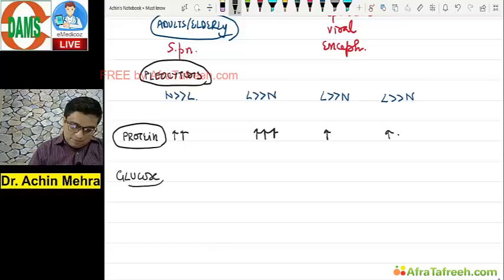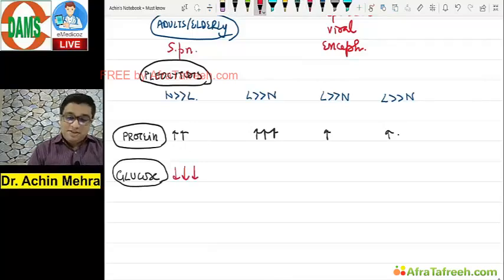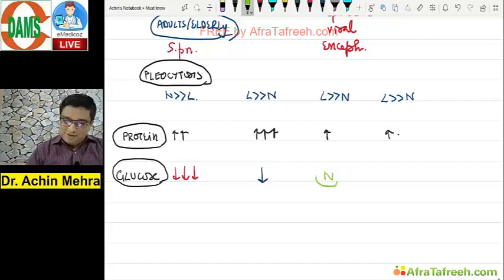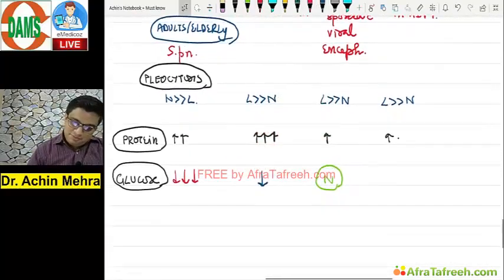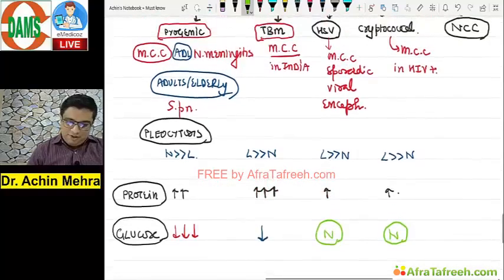Glucose. Glucose in pyogenic meningitis, if you remember, is very, very low, right? In patients with specifically TBM, it's slightly low. And of course, the viral, it's normal. Okay? Viral is normal. And in cryptococcal also, it's normal most of the time. So these are few facts that you should know.